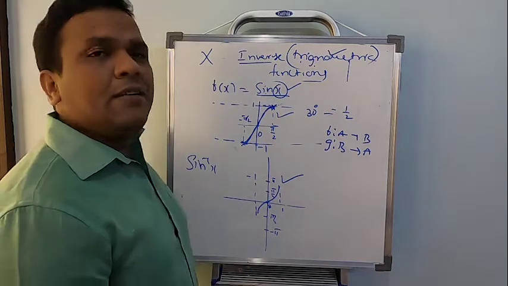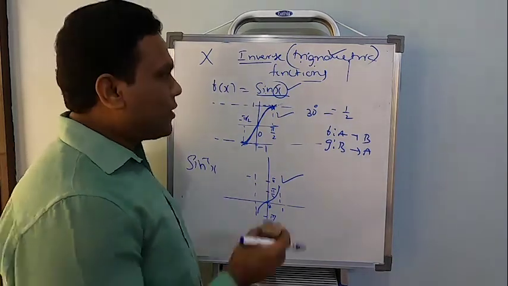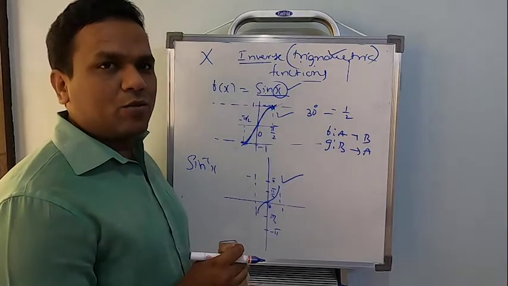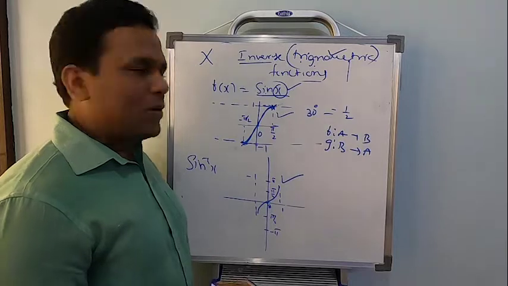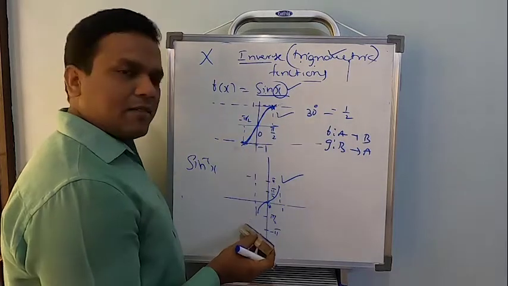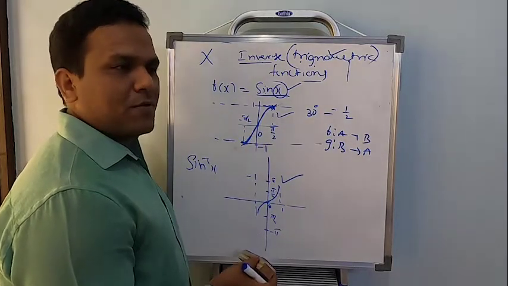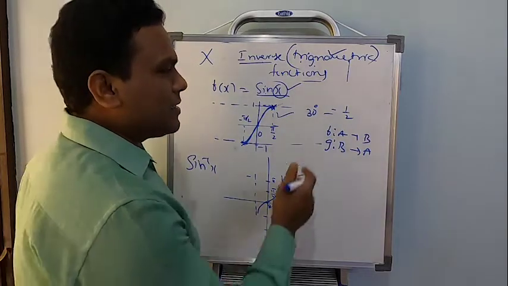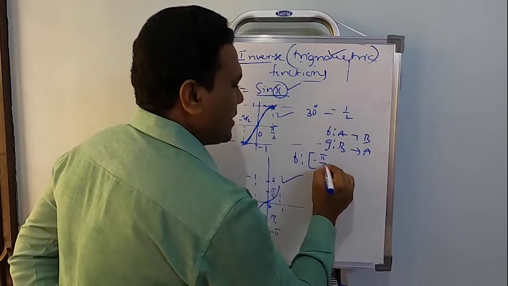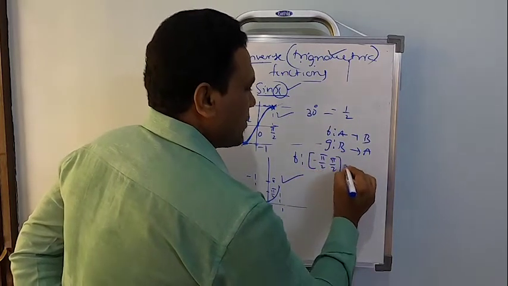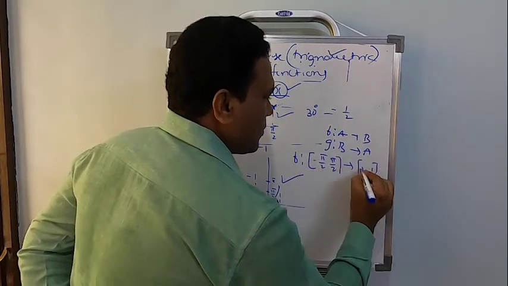So sine inverse will exist only if the domain of sine is the closed interval minus pi by 2 to pi by 2, and the codomain is the closed interval minus 1 comma 1. So then we can say that this sine inverse wave will exist. Once you notice, what was this function? Now it is written as minus pi by 2 to pi by 2 to minus 1 comma 1, correct?